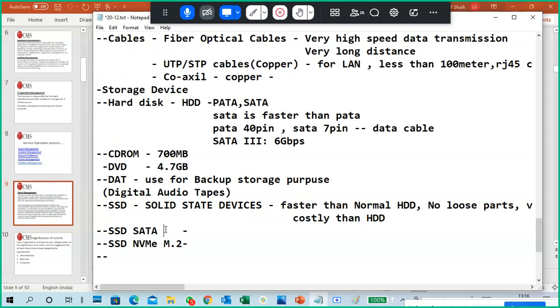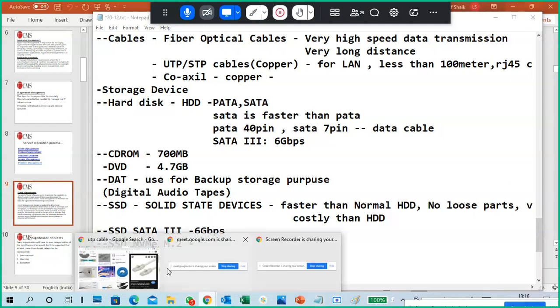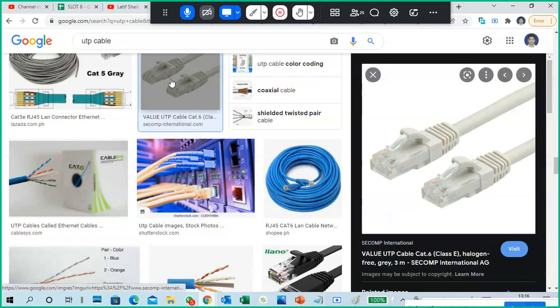We use a SATA SSD, which is basically SATA 3 type only, so data transmission is 6 Gbps.